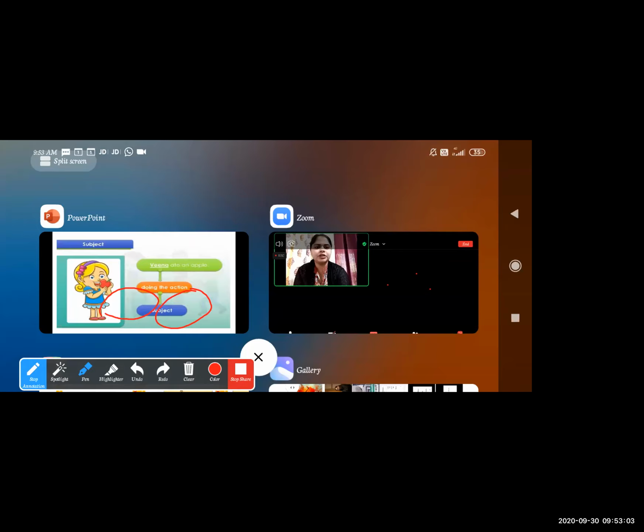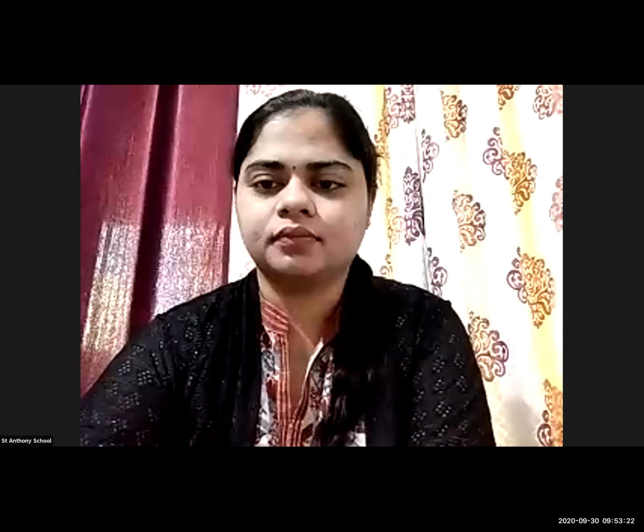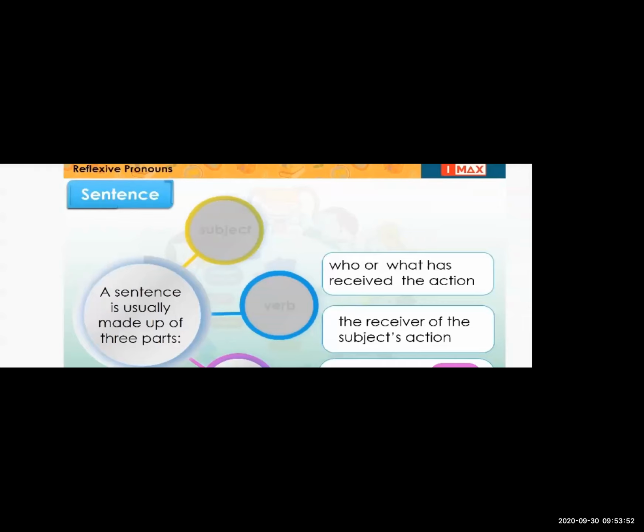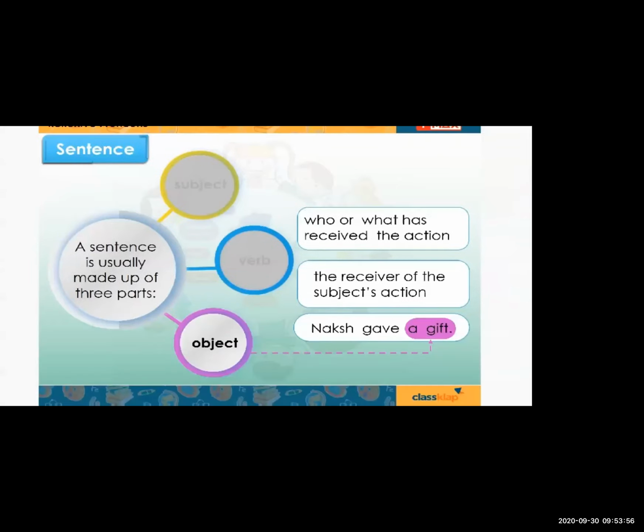Let's have a look at what subject, object and verb are. A sentence is mostly made up of three things: subject, object and verb.